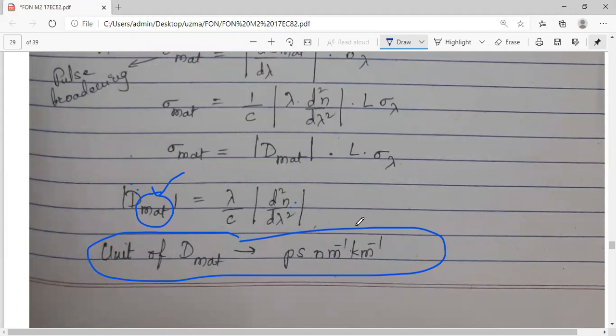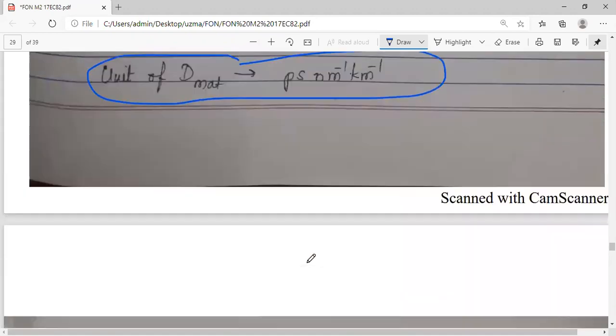That is the classification we have seen. Intramodal has two categories: one is material dispersion, the other one is waveguide dispersion. Still we have to complete that, and we have to go for intramodal dispersion. Within two different modes, the dispersion that will occur, even that we have to discuss.